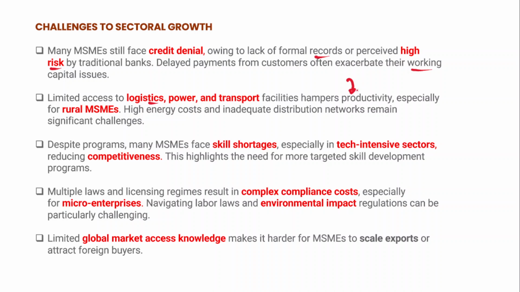This is true particularly for rural MSMEs. Apart from that, they also face high energy costs compared to other industries, and they have inadequate distribution networks. So these are significant challenges that the MSMEs have been facing.